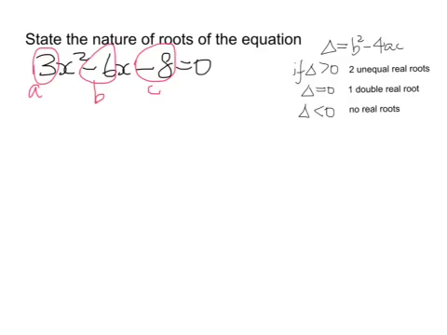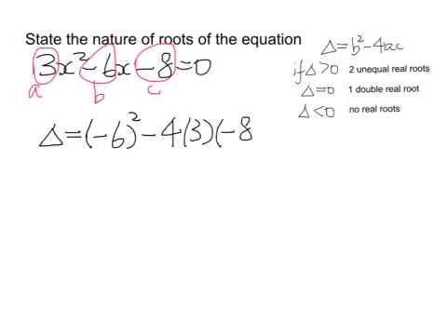Looking at the formula of the discriminant, we can write delta equals, in brackets, negative 6 squared, that is b squared, minus 4 times a, that is 3, times c. Here you can always find the answer of this and see if it's greater, equal or less than 0.